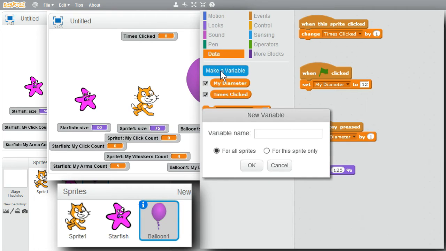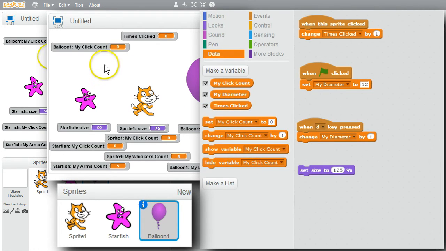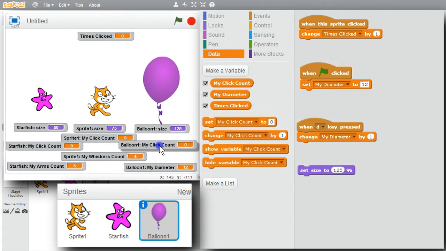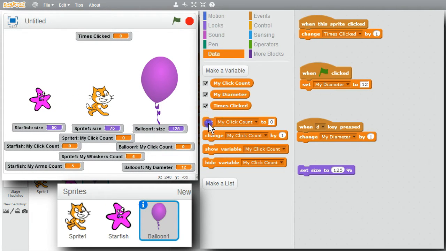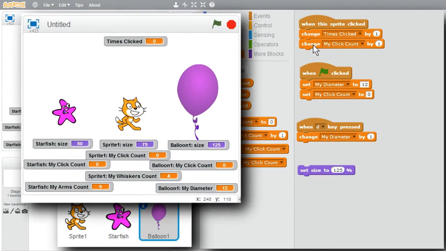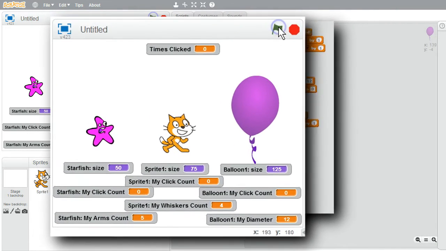Create my click count, Control-V to paste it. For this sprite only, OK. I'll move my click count for the balloon down. Set it to 0 when the green flag's clicked on, and change my click count by 1 when the sprite's clicked on. Now the program's ready to run. I'll click on the green flag.